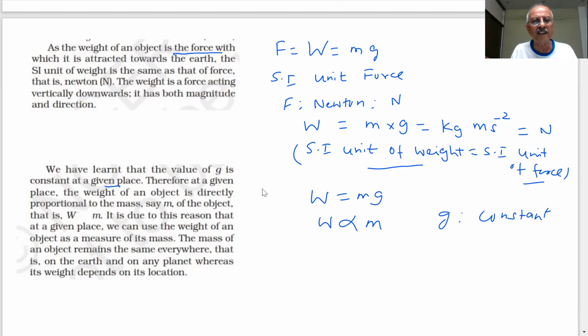And it is due to this reason that at a given place, we can use the weight of an object as a measure of the mass. The mass of an object remains the same everywhere, that is on Earth and on any planet, whereas weight depends on the location. So we understand now the difference between mass and weight. Is it clear?